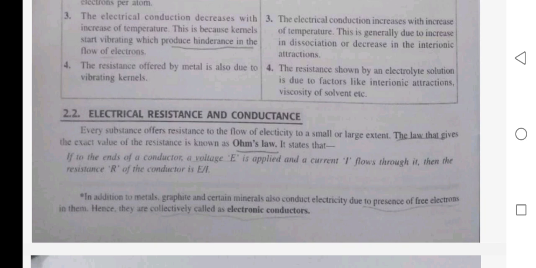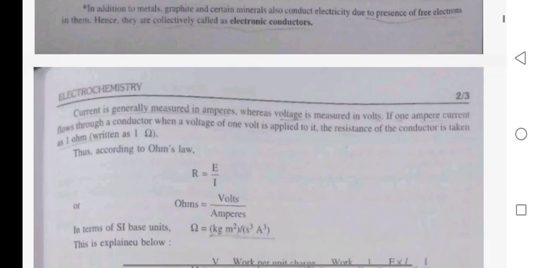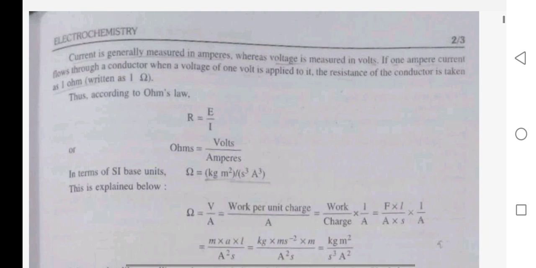In addition to metals, graphite and certain minerals also conduct electricity due to the presence of free electrons in them, hence they are collectively called electronic conductors. Current is generally measured in ampere, whereas voltage is measured in volt. If 1 ampere current flows through a conductor when a voltage of 1 volt is applied to it, the resistance of the conductor is taken as 1 ohm.